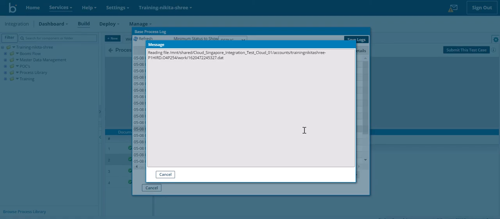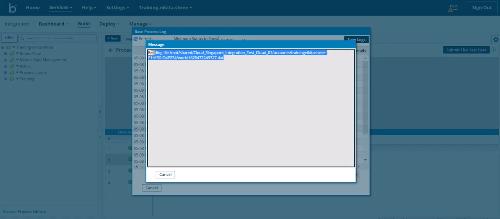Here I can see reading files from this directory. It is the exact path of the file as well as the name of the file.